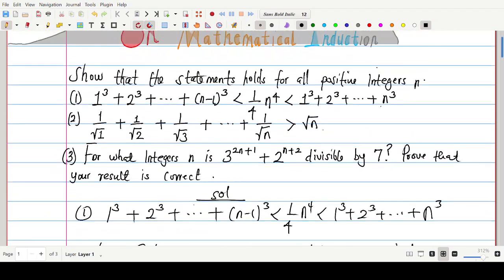So this statement is true for all positive integers because we broke it into two parts. The first part, we've proven that this part you see here is true for all positive integers. And thereafter, we went over to establish that this other part is also true for the set of all positive integers. That means the entire statement is true for all positive integers, and that completes the proof. So we're done with this particular aspect. Please take your time and go through it. Let's look at the other parts.